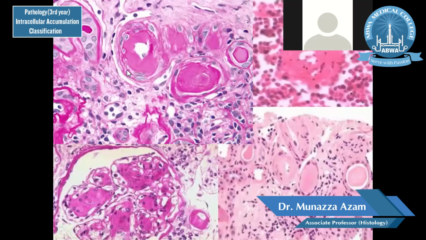Here you can see this is a kidney tubule, and this is the basement membrane of the kidney tubule, and here this pinkish appearing area is basically the hyaline change. This is another area of the hyaline change. Here you can see this is Bowman capsule, and this is glomerulus, and inside the substance of the glomerulus you can see hyaline change, which is appearing as a pink amorphous proteinaceous area, and this change is called hyaline change.